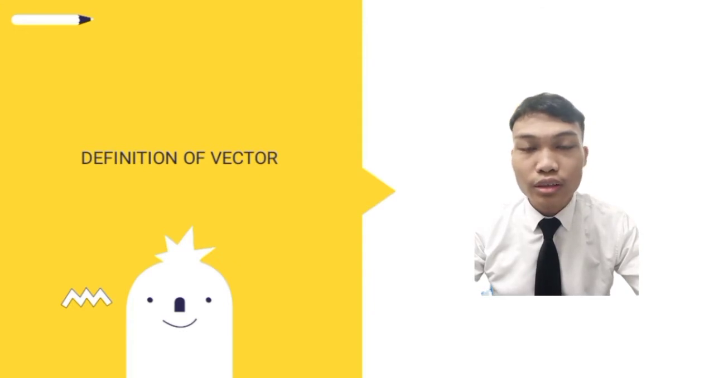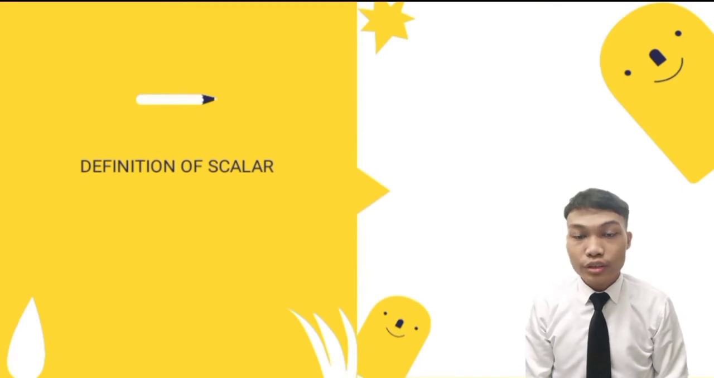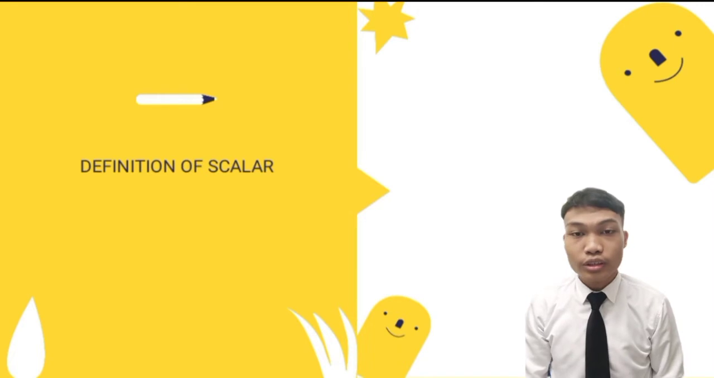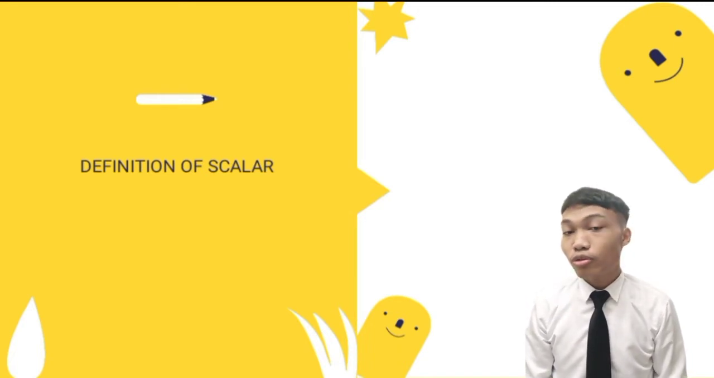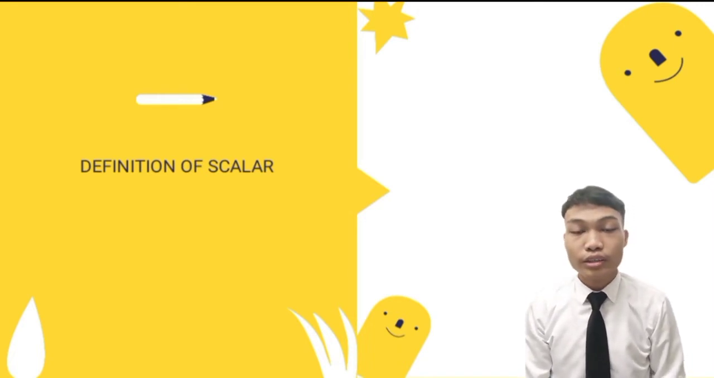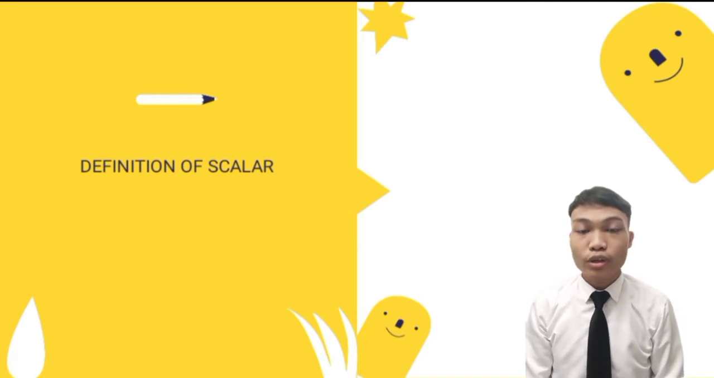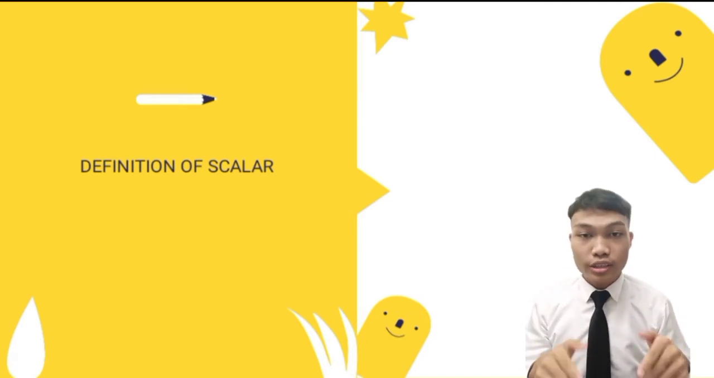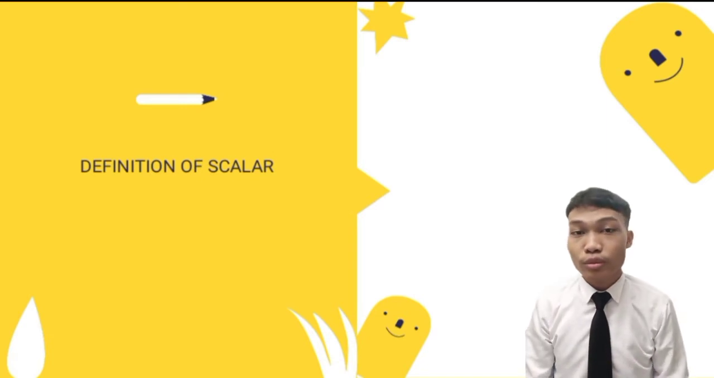Examples of vectors in nature are velocity, momentum, force, electromagnetic field, and weight. Definition of scalar: a scalar quantity is a physical quantity that has magnitude but no direction, while a vector is a physical quantity that has both magnitude and direction. In this chapter, we will discuss the fundamentals of vector and scalar and how we can apply the concept in sport.